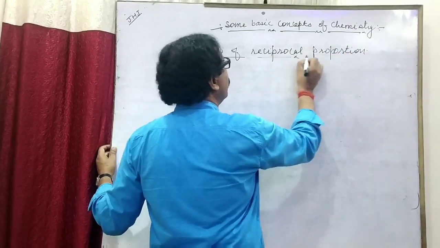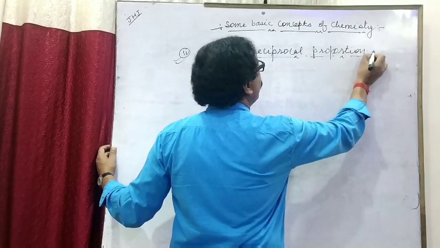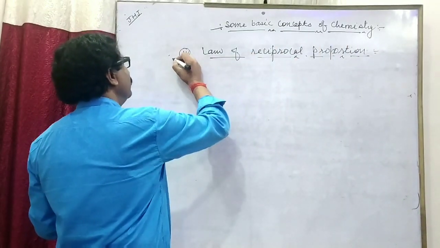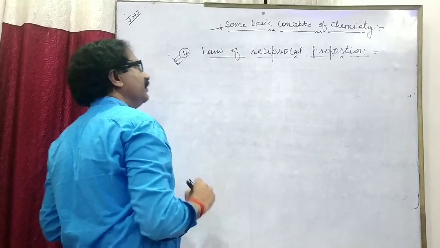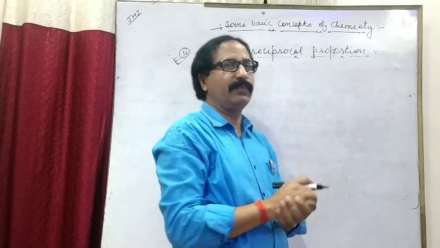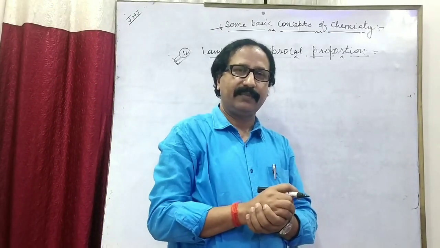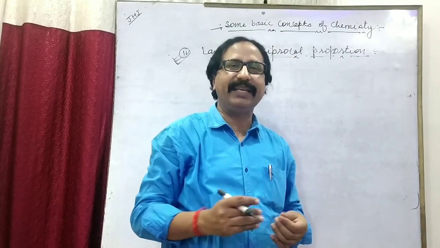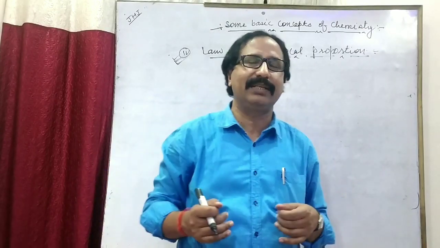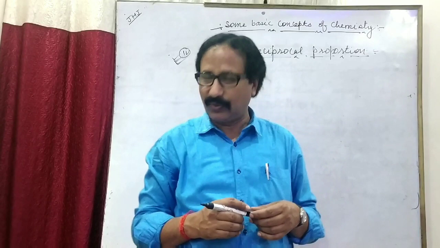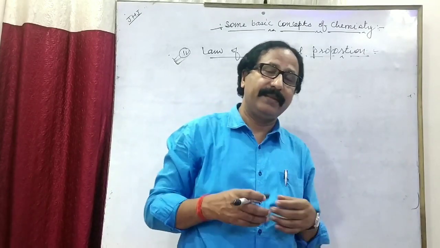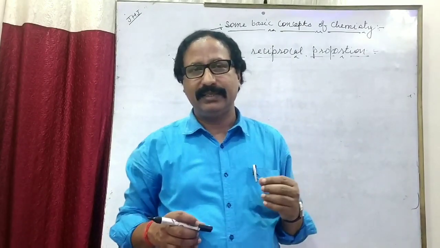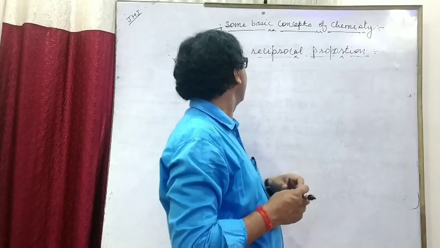Most important, law of reciprocal proportion. Its numericals produce some complexity during their solution. Okay, so what is this? It is not complicated, understand carefully.